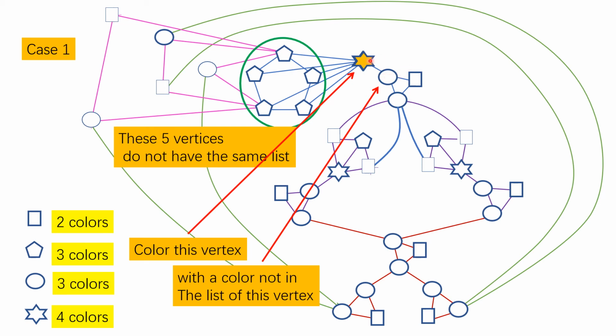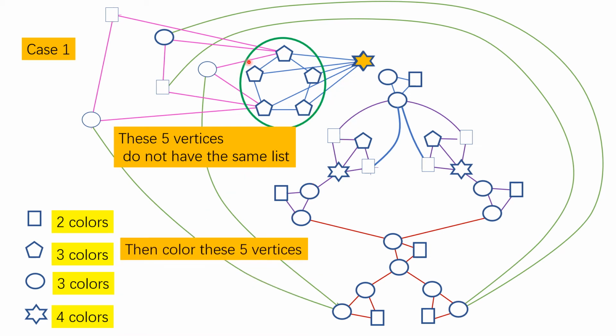Then after I color this vertex with that color, this edge puts no restriction on the color of this vertex, because this color is not here. So whatever color you choose from the list, it's okay. So we can delete that edge. Then we color these 5 vertices.